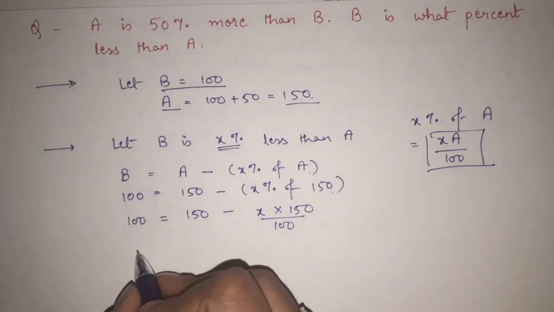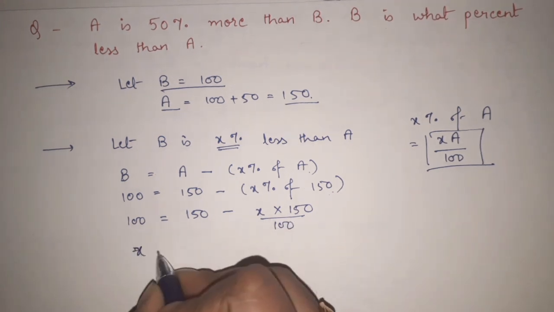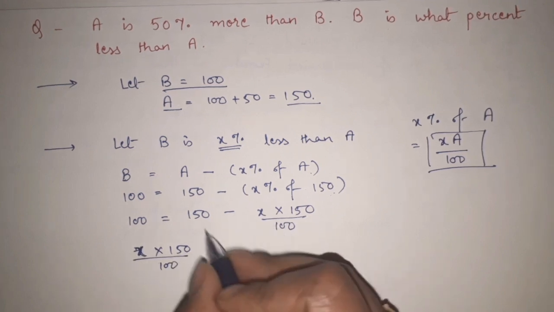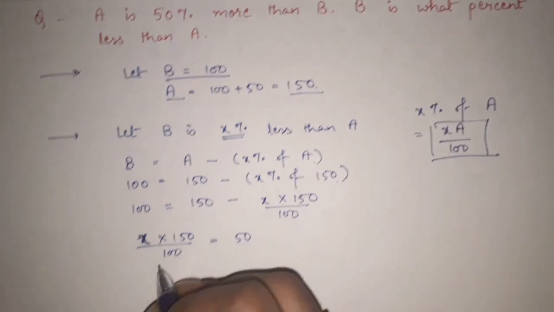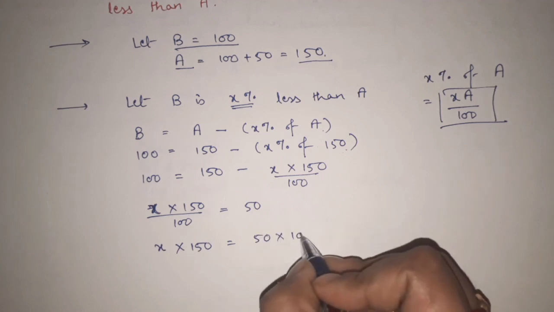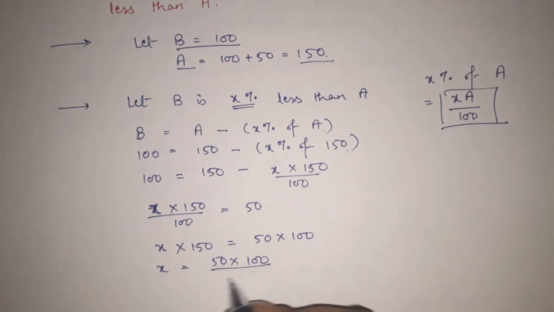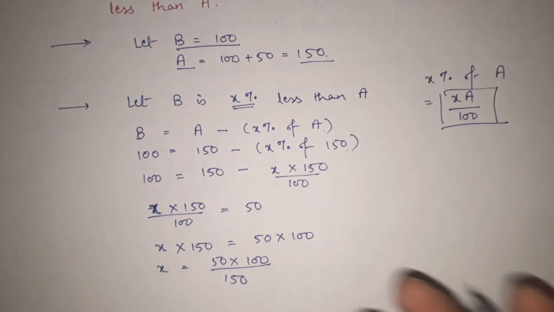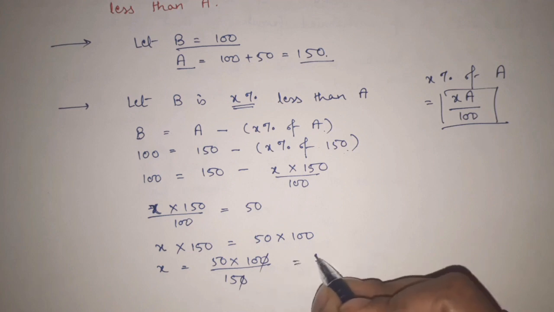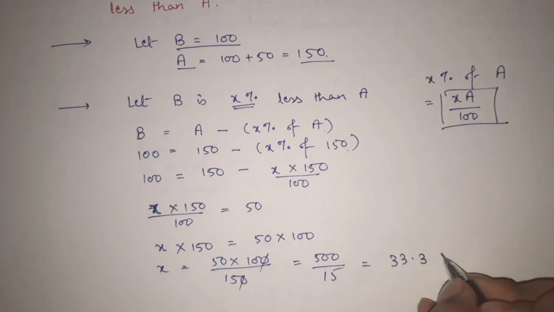Now we have to solve it. This can come here. That means X into 150 divided by 100 is equal to 150 minus 100, that is equal to 50. So X into 150 is equal to 50 into 100. X is equal to 50 into 100, and this 150 will go down. Simple cross multiplication. We are not doing any big thing. So the zeros cancel, 500 divided by 15, and if you calculate it, you will get 33.3 percent.